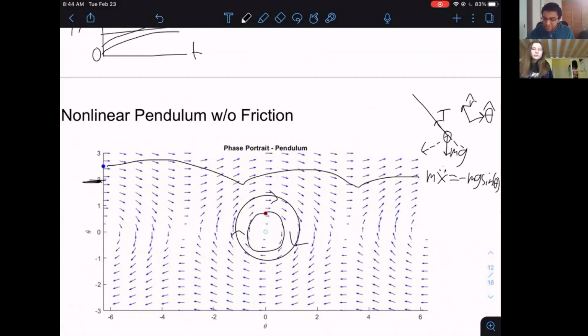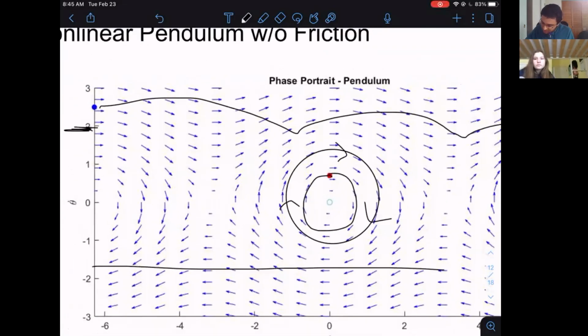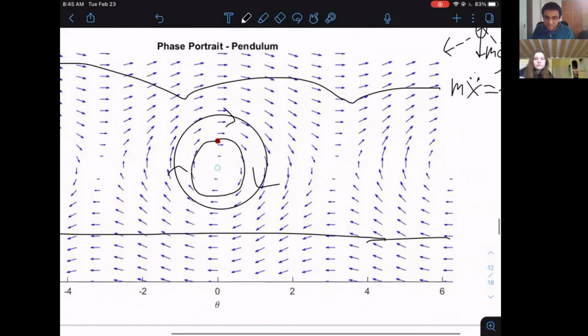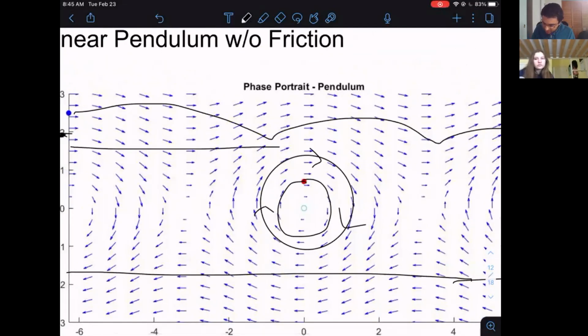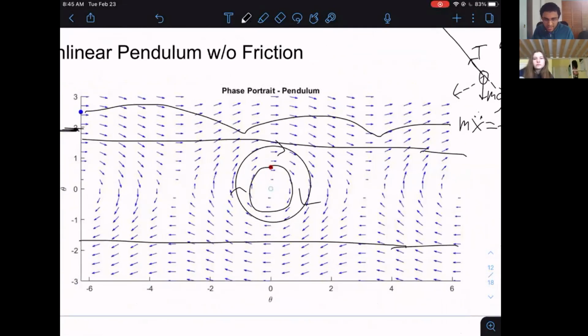And so what's going to happen is that the pendulum goes over the top. You can imagine this: you have the pendulum and you're releasing it with a very high velocity. It's just going to go over the top. There's a critical velocity somewhere around here, but it just goes over the top. So it's very important to think intuitively about the concept. If you have a lower velocity and you just release it, there's no friction, so it's going to go in circular periodic motion. Or otherwise, it's just going to go over the top.